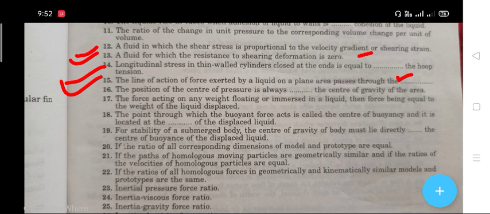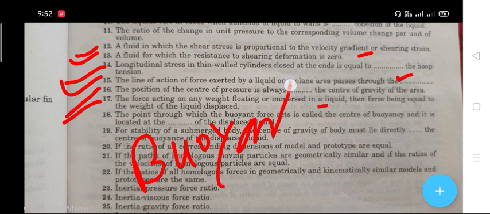Next question, question number 16: the position of the center of pressure is always dash the center of gravity of the area. The right answer is below the center of gravity of the area. The next question, question number 17: the force acting on any weight floating or immersed in a liquid, the force being equal to the weight of the liquid displaced. The right answer is the buoyant force.